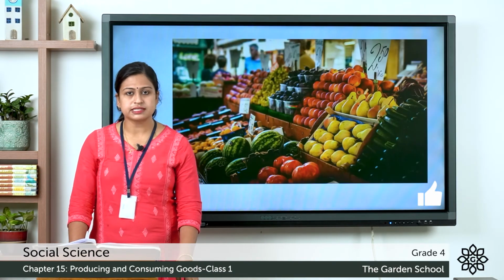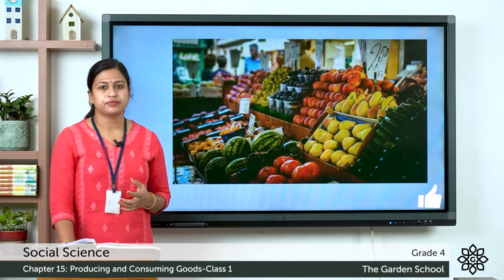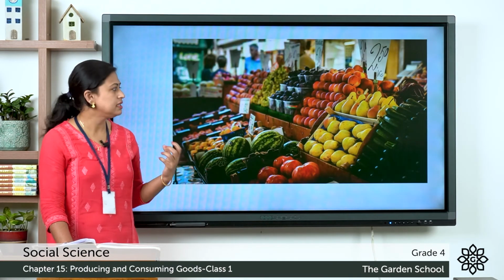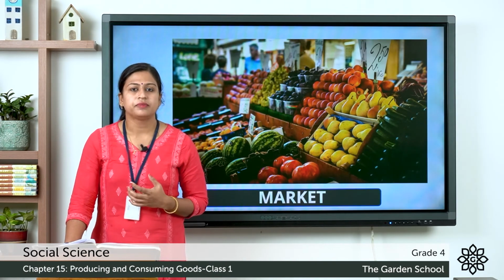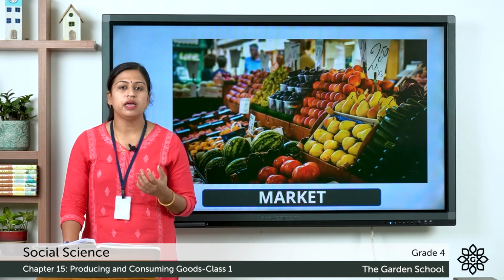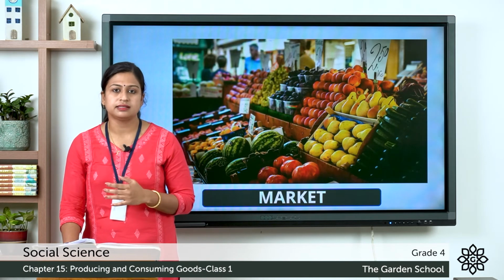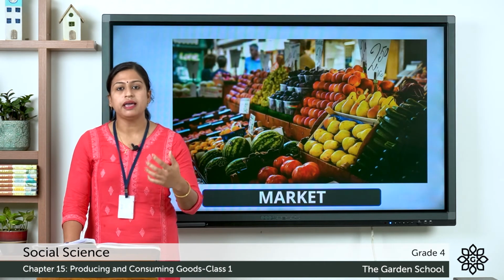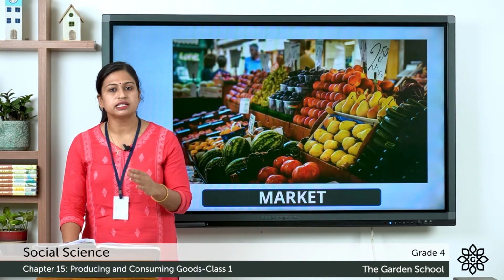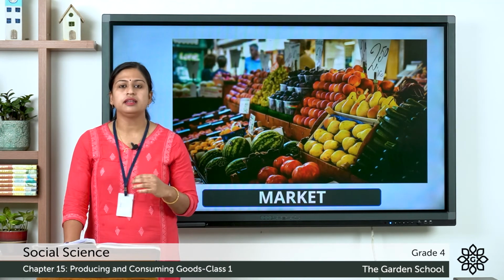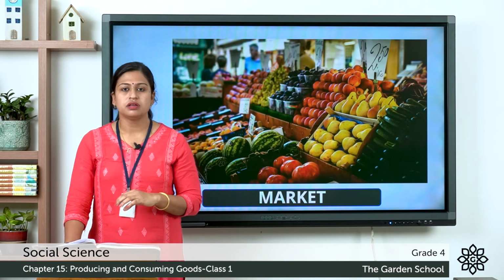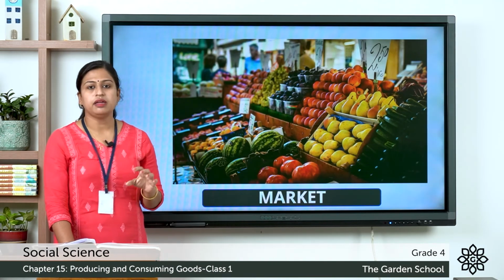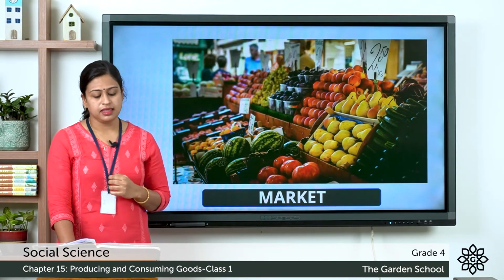Next, we are going to discuss about market. How important is this place, market? What is a market? A market is a place where we buy and sell things. So, the buyer buys different things to satisfy his and her needs, and a seller, they sell their products to earn money. So, market is a place where we can buy and sell things.